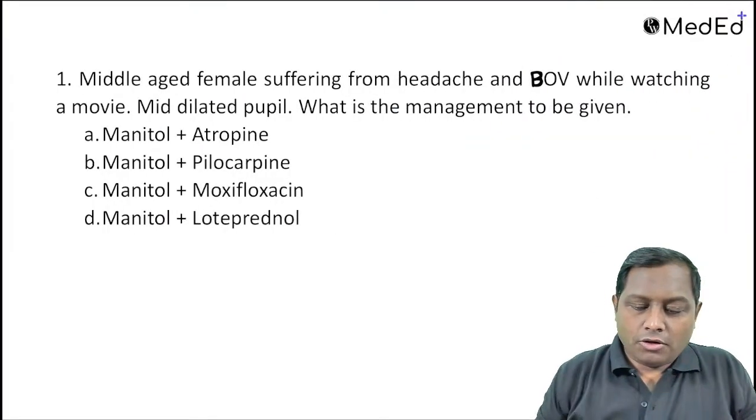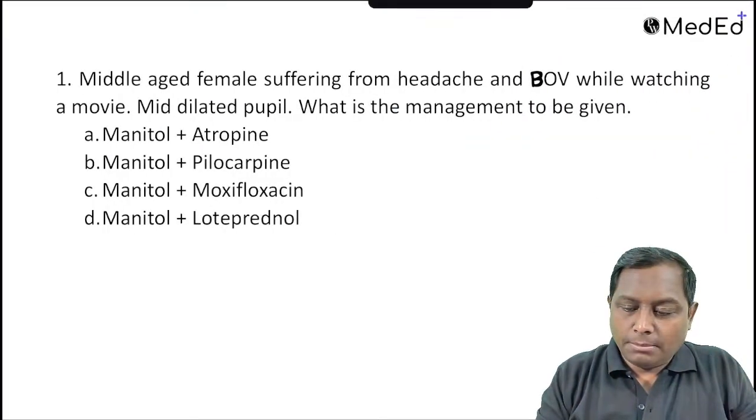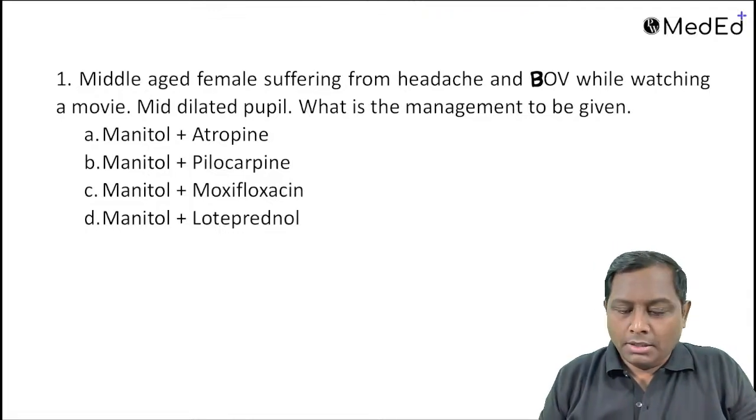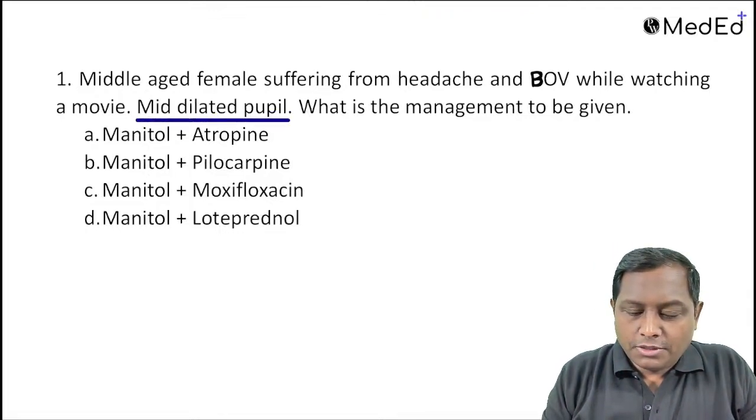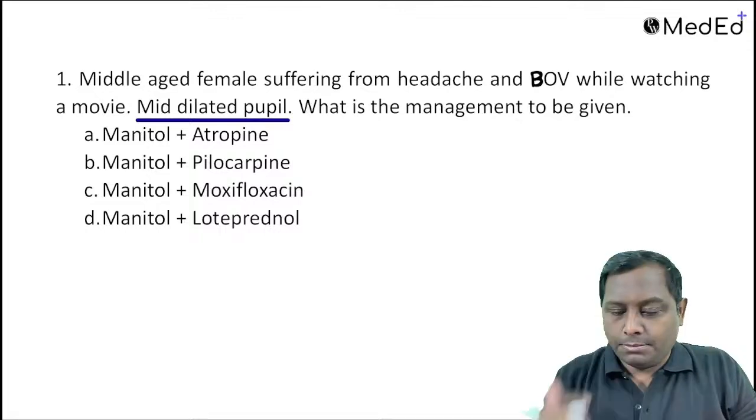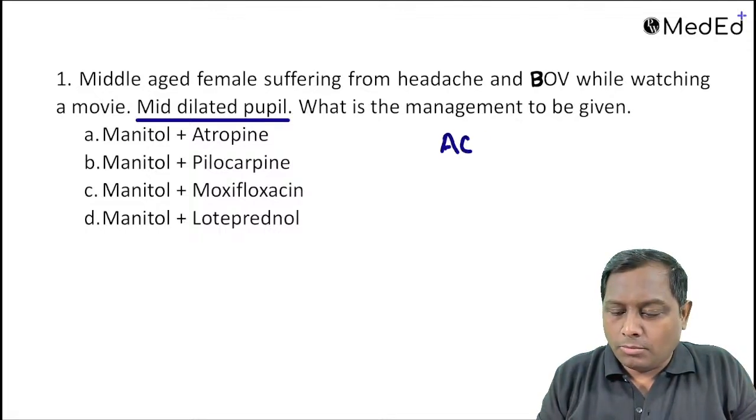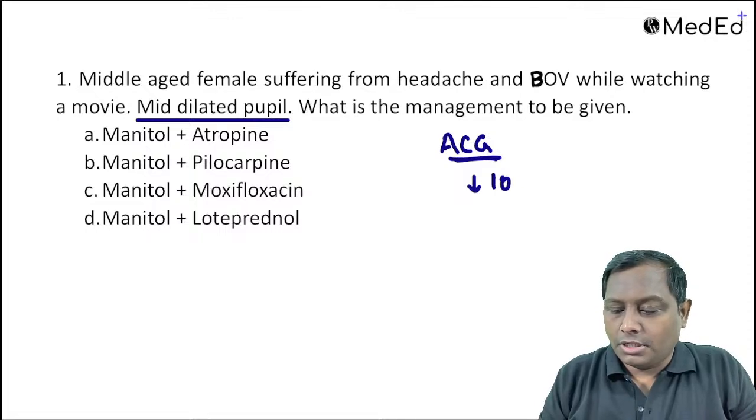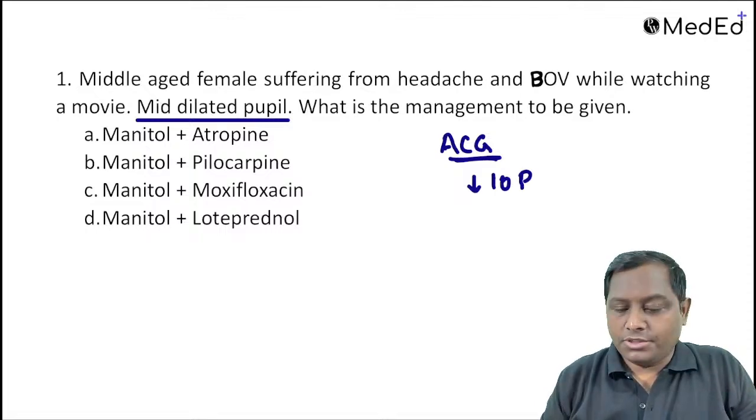One of the questions that we got from the students is about a middle-aged patient suffering from headache and blurring of vision while watching a movie. Upon examination, the pupil was mid-dilated. A mid-dilated vertically fixed pupil is suggestive of angle closure glaucoma. In angle closure glaucoma, we try to decrease the intraocular pressure, right? So for decreasing the intraocular pressure, we will be using mannitol.